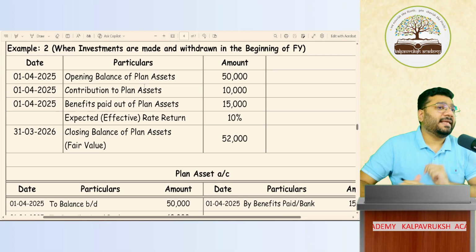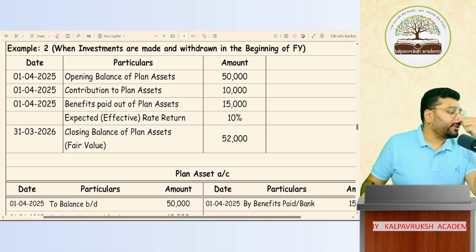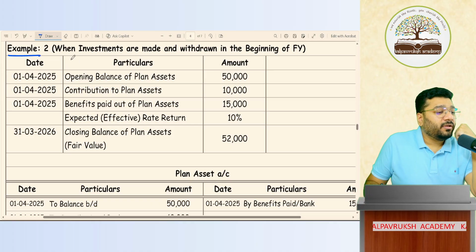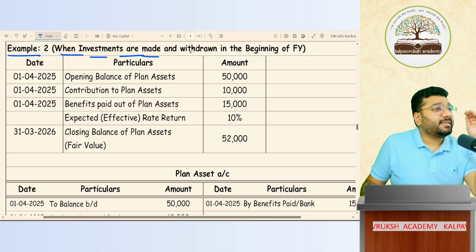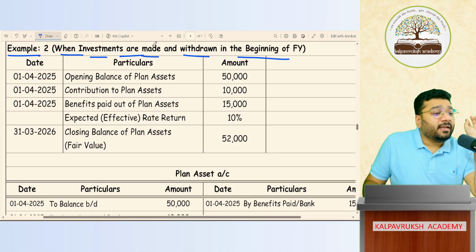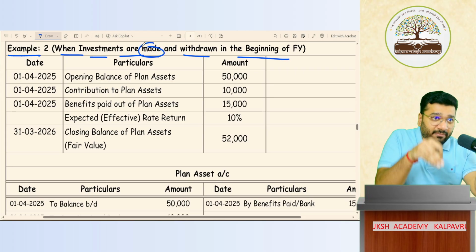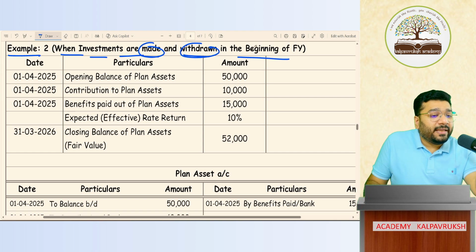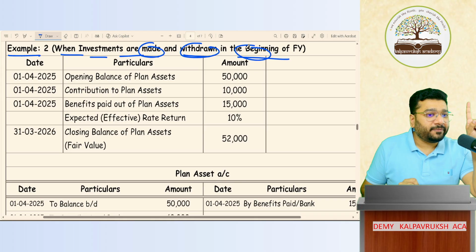We have to open the ledger. Okay, let me read the question. Example 2. When investments are made and withdrawn in the beginning of the financial year, there are 4 scenarios. Investing money and withdrawing investment, both happening in the beginning of the financial year. This is one variety of question.